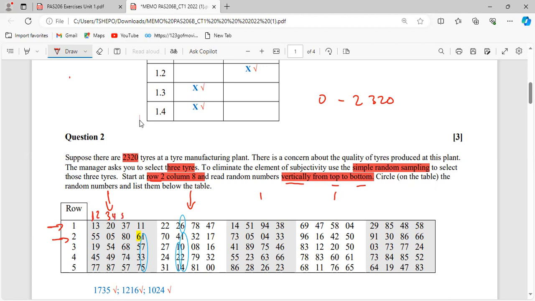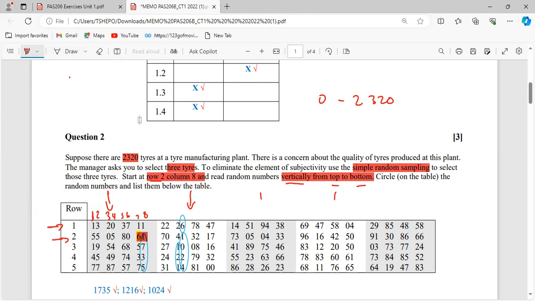This will be the fifth, sixth, seventh, and eighth column, meaning these numbers starting from here make column number 8. So we go to row number 2. That means this is where we are actually going to start. Let me use my highlighter. We're going to start here, because this is column 2, row 8.